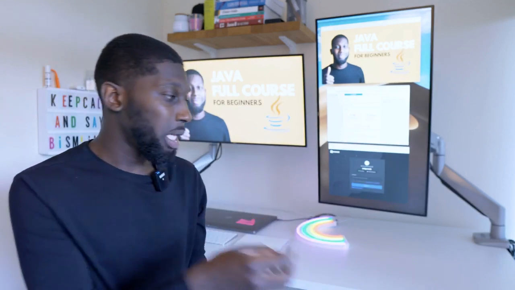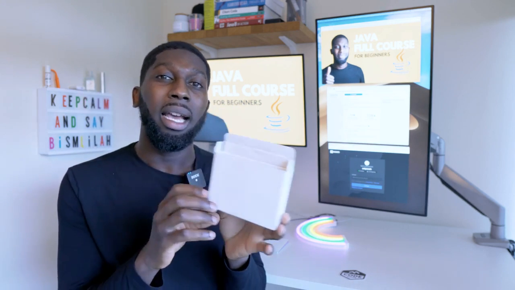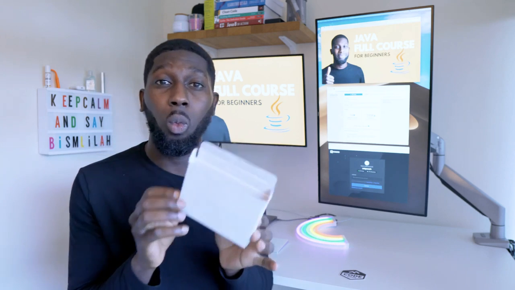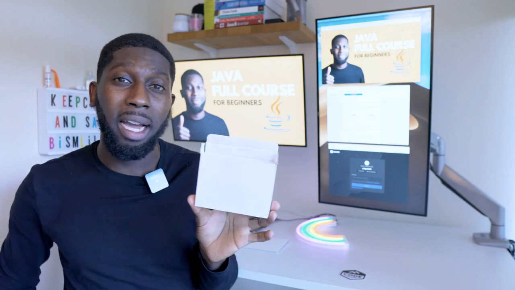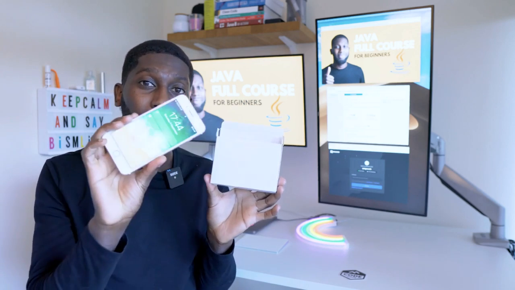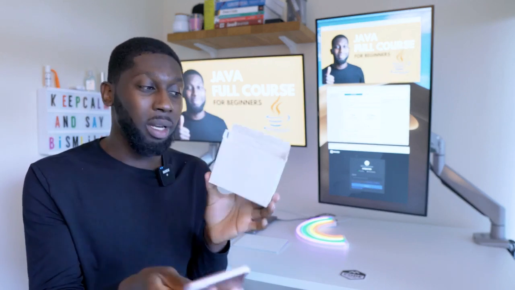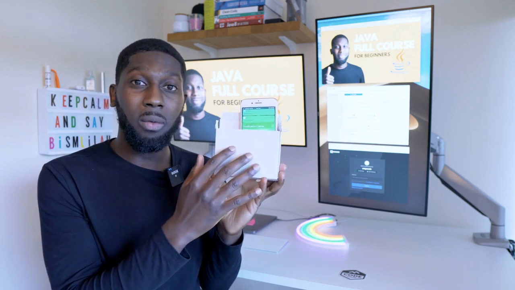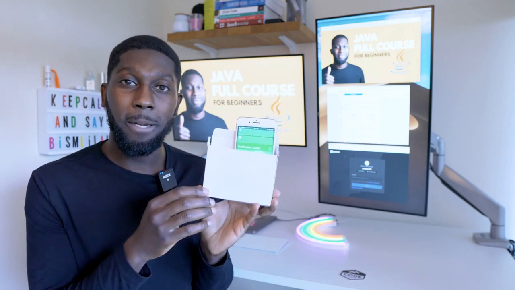So if I remove this from here, when you define a variable, you need to specify the actual data type. We're going to cover data types in a second, but you need to specify what goes inside of this box or variable. For example, I can take my phone, and by the way, it's a pink phone, don't laugh at me. I could take this phone and store it inside of this box. So now I've got a variable that holds my phone.